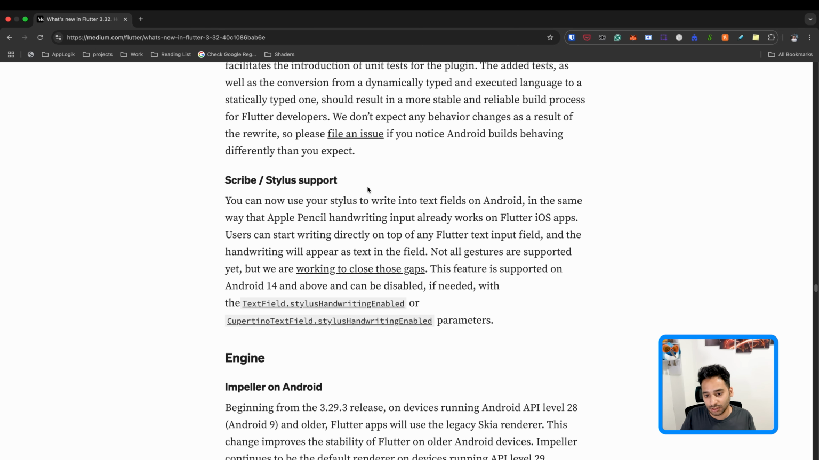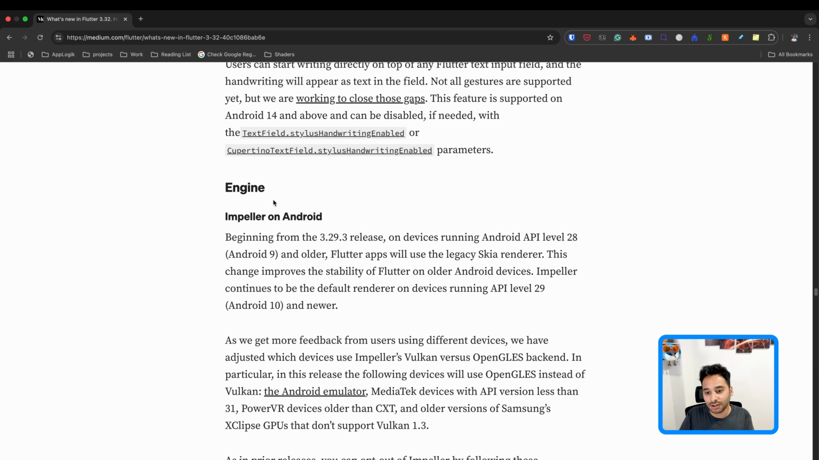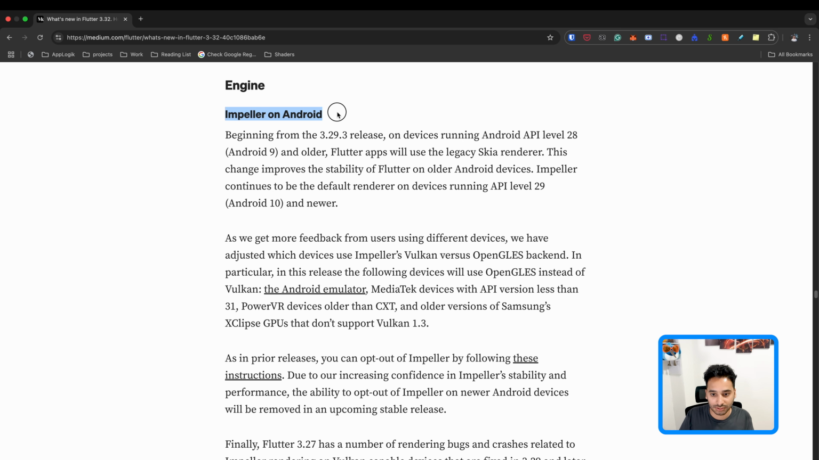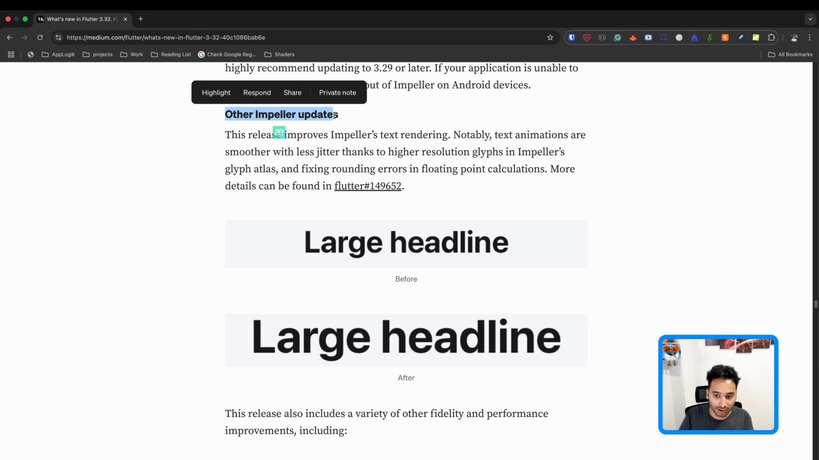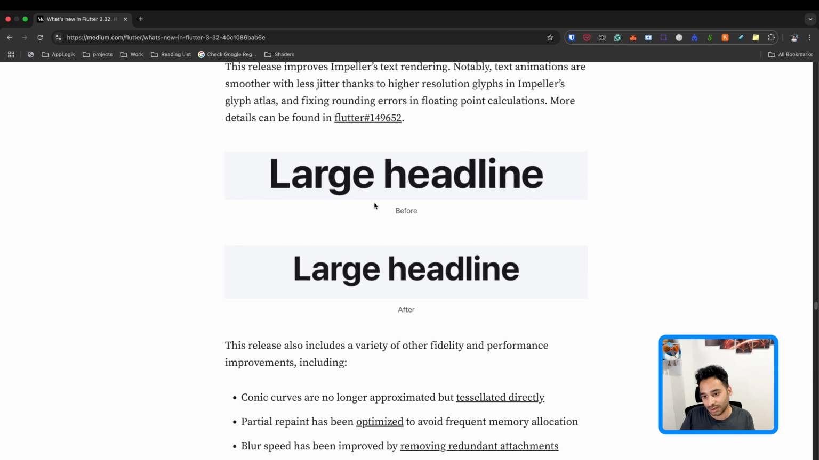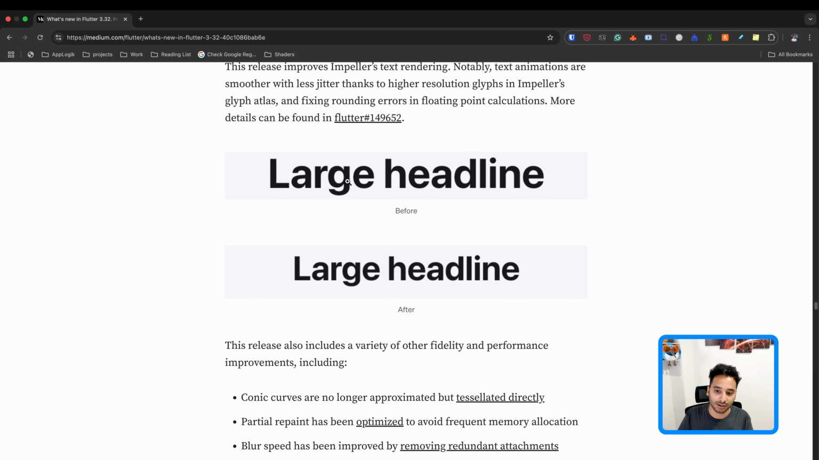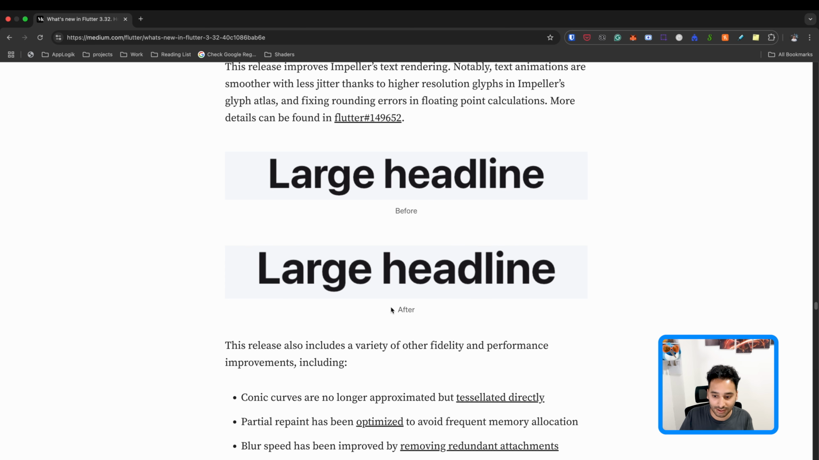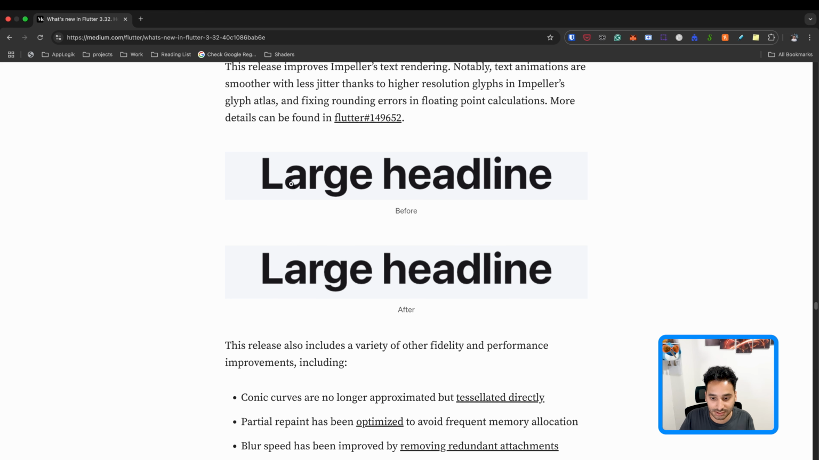And yeah, it is the scribe feature that I already talked about. So you can write something with your hand or with your pen inside the text field, and it just adds the text that you have written on your screen into the text field. And yeah, this is also something we talked about. It is about the Impeller on Android. And we have other Impeller updates. So here, as you see, in the past we had this bug. When you scale a text, it is lagging, and now it is very smooth. So we don't have this issue anymore.